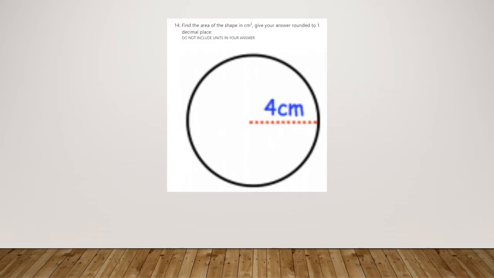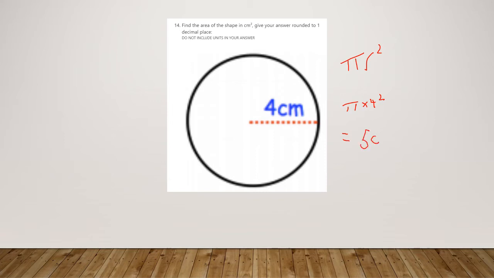So question 14, we have the area of this shape, so the area of a circle in centimetres squared, and give your answer rounded to 1 decimal place. So here we've got a radius of 4 centimetres, so remember the area of a circle is pi times the radius squared, so we want pi times 4 squared. You should be able to do this accurately on your calculator and then round afterwards, so we want pi times 16, and then that's going to give an answer of